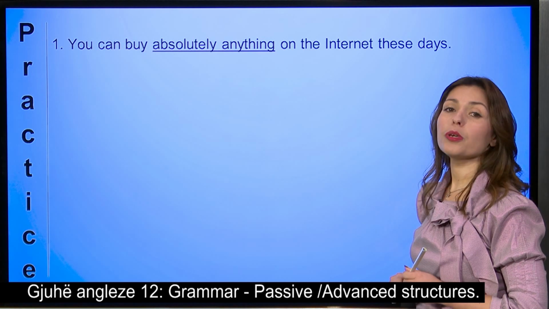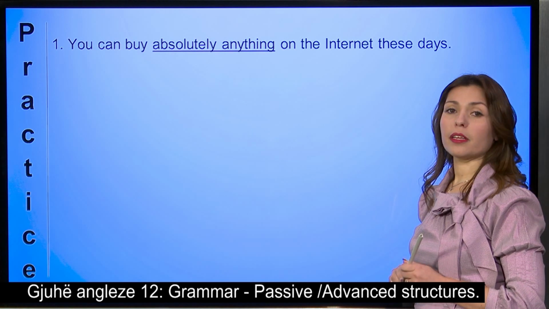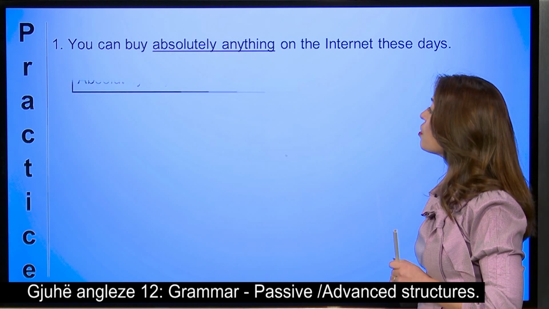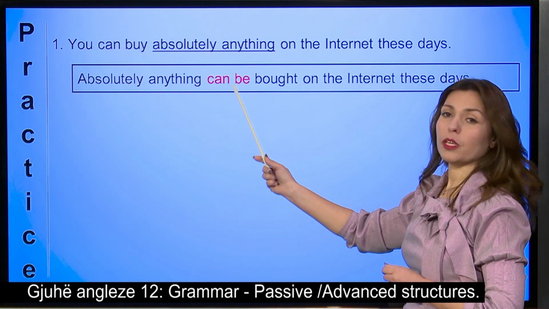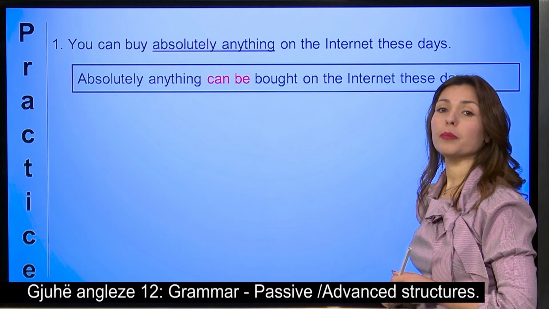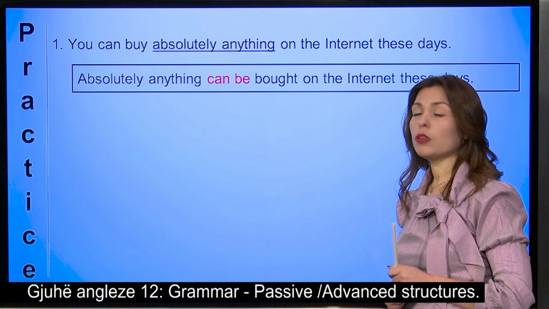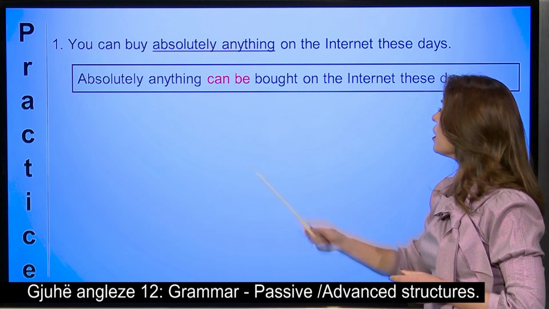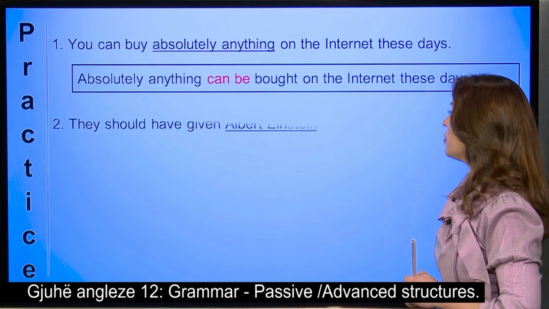So, how are we going to start? Absolutely anything. Then the modal verb can be, plus be of course, and our main verb, buy, that becomes in the past participle bought. So absolutely anything can be bought on the internet these days.